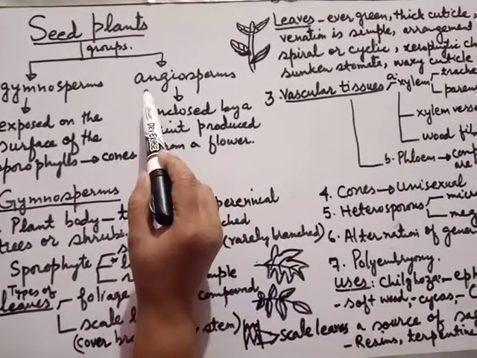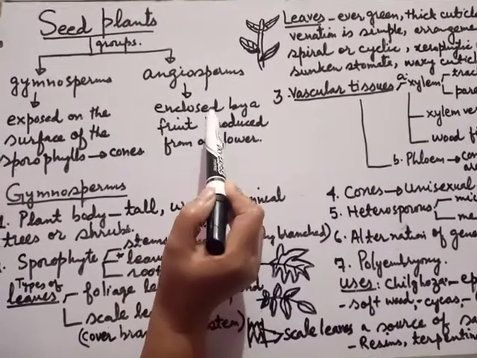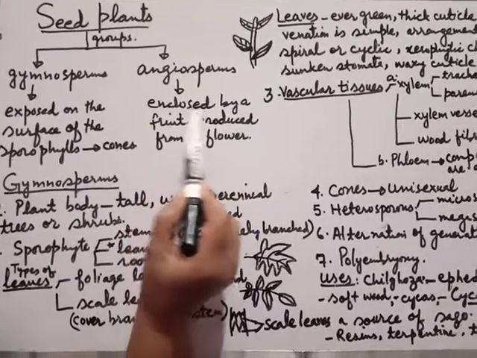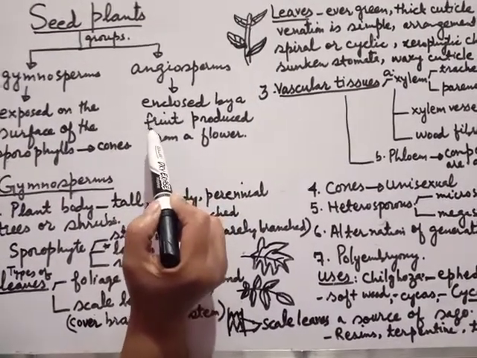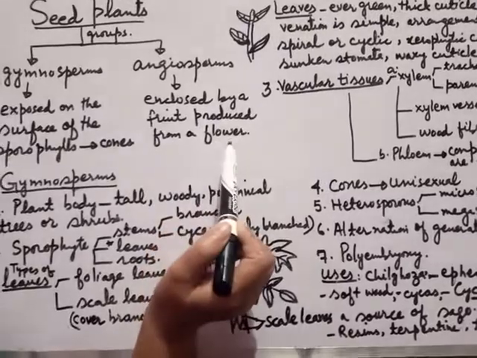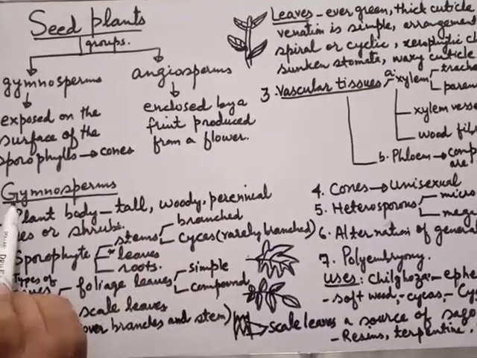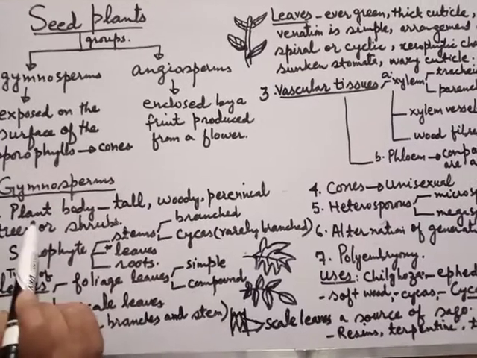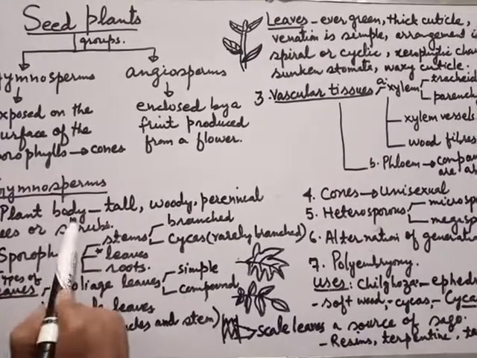And angiosperms, the word angio means enclosed or within, and sperm means seeds. Here in this case, seeds are enclosed inside the fruit which is produced from a flower. Now we will discuss gymnosperms in detail. Number one, their plant body.